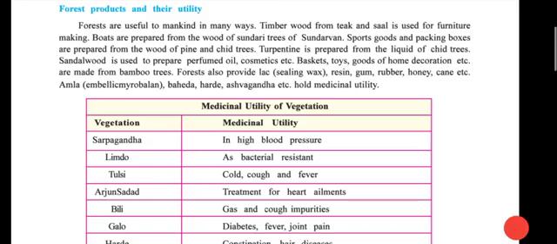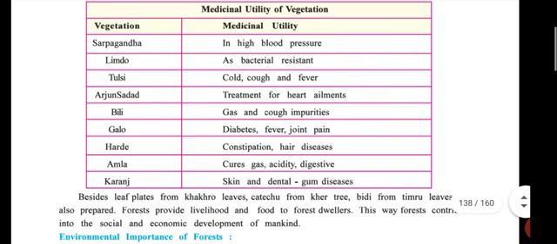Next, medicinal utility of vegetation. It is also asked as a question or a short note like utility of forest products, or asked like join the pairs, one side vegetation and one side utility, so you can join.